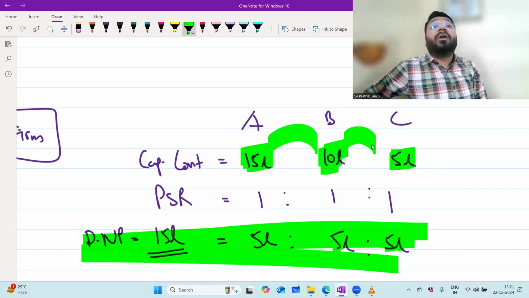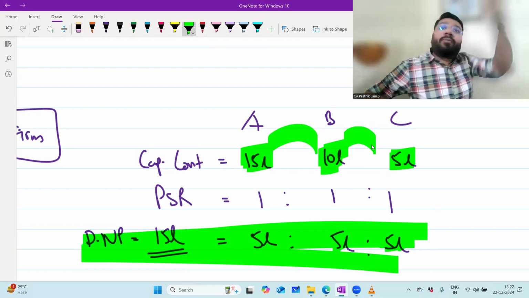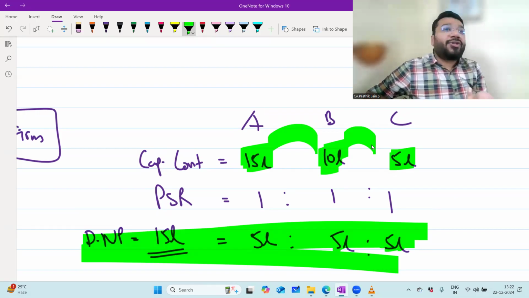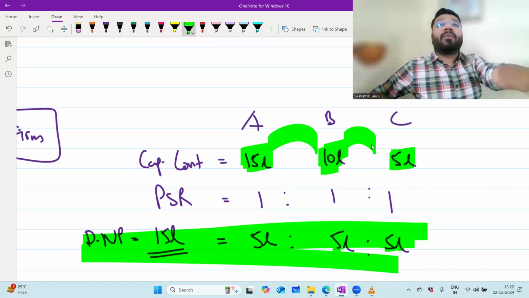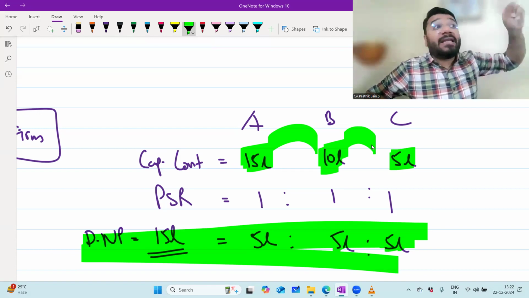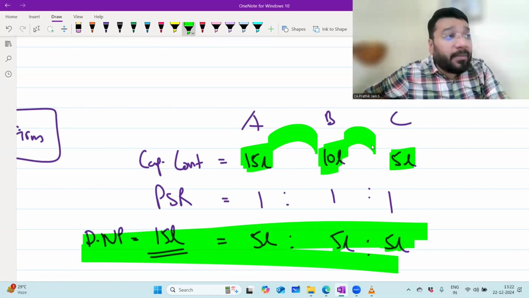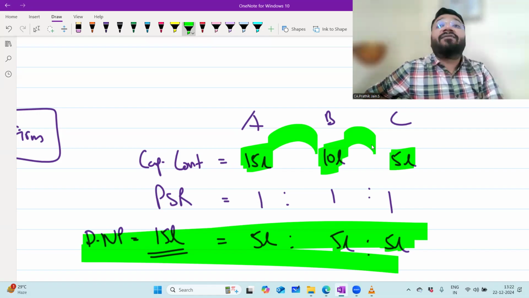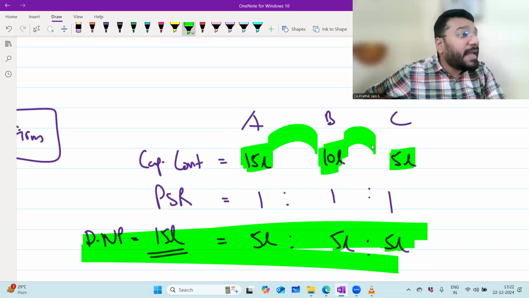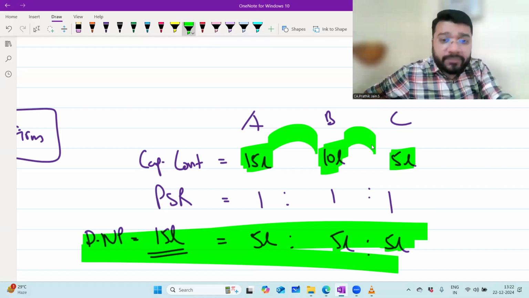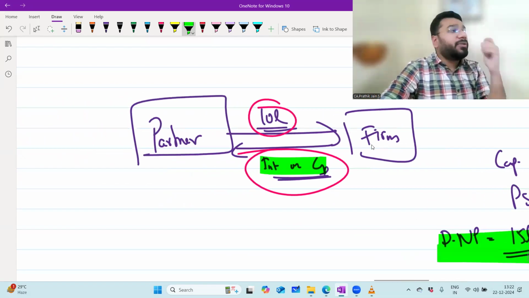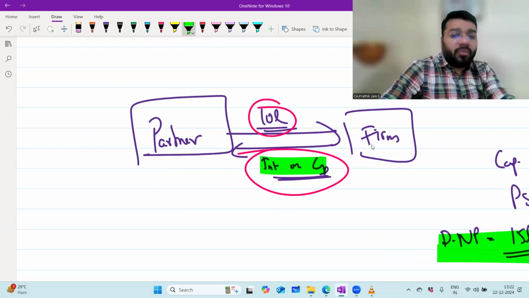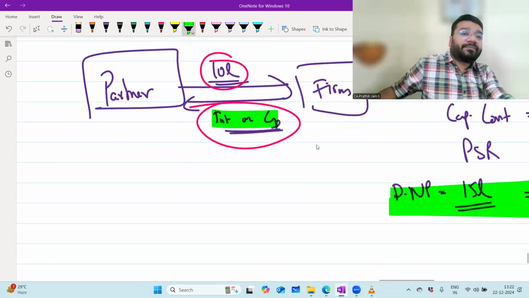Now imagine the capital contribution had been 5 lakh, 5 lakh, 5 lakh. If there is no IOC, no problem, because the profit sharing ratio is the same. Everybody will end up getting the same amount, same capital contributed, same amount, no problem. But when the capital is different, IOC is 100% recommended, failing which there could be fighting among all three partners. Hence the concept of interest on capital is proposed. Understood? Two reasons why interest on capital is coming into the picture.